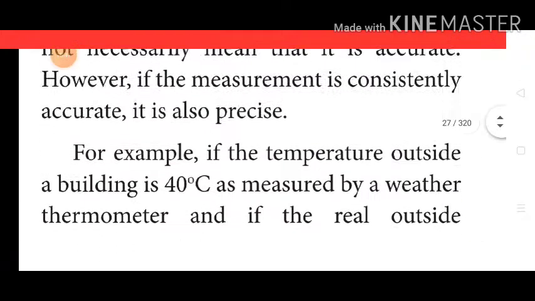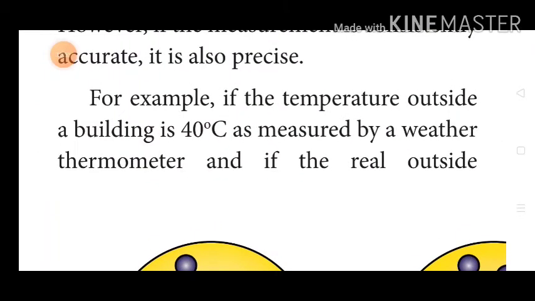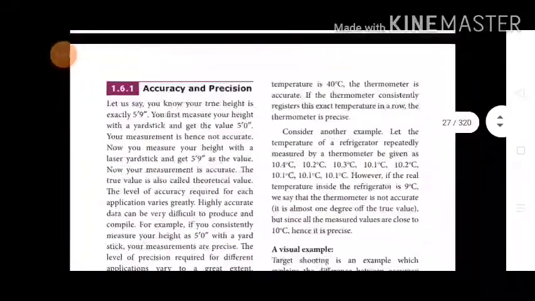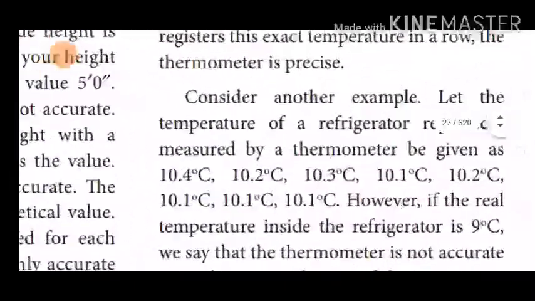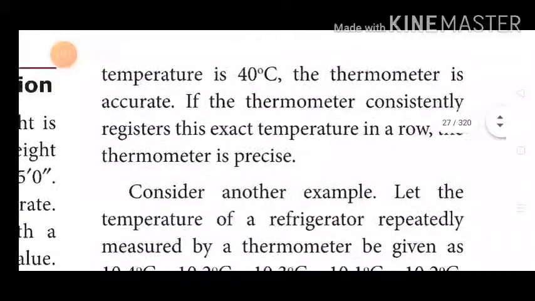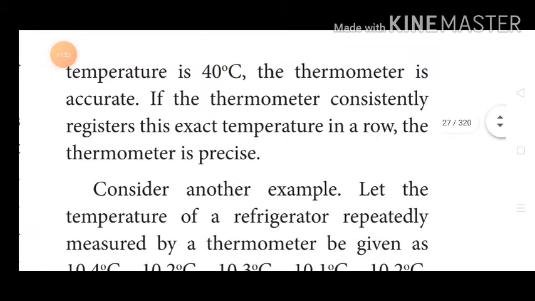Another example is given so you can understand clearly. If the temperature outside a building is 40 degrees Celsius as measured by a weather thermometer, and the real outside temperature is 40 degrees Celsius, the thermometer is accurate. If the thermometer consistently registered this exact temperature in a row, the thermometer is precise.